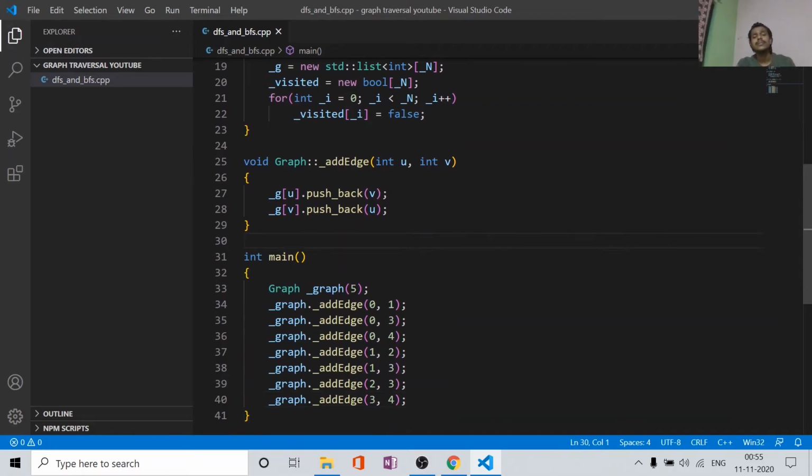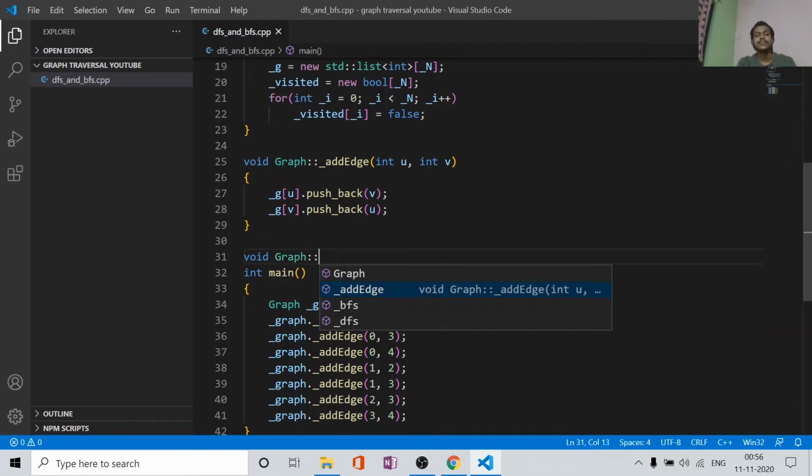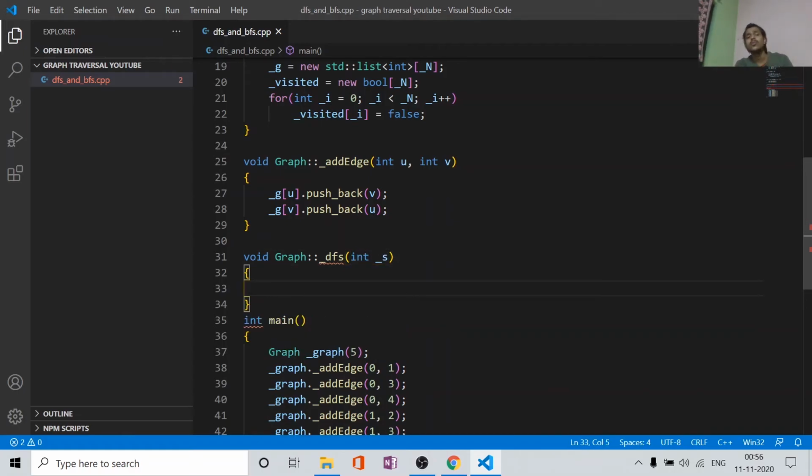Okay, now let's define our DFS and BFS algorithm. Okay, so here is our DFS. Now what we will do in the DFS, first we are getting a source or a root node.